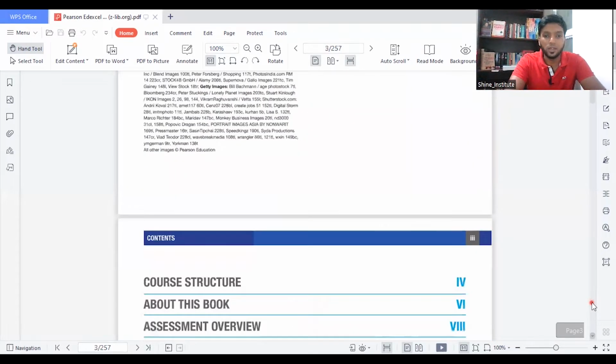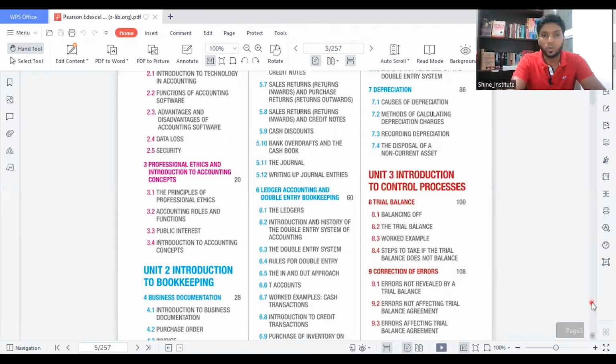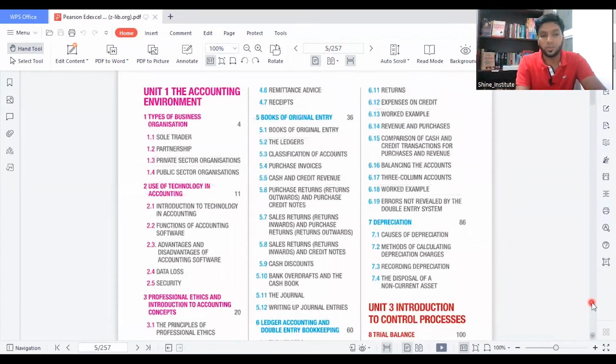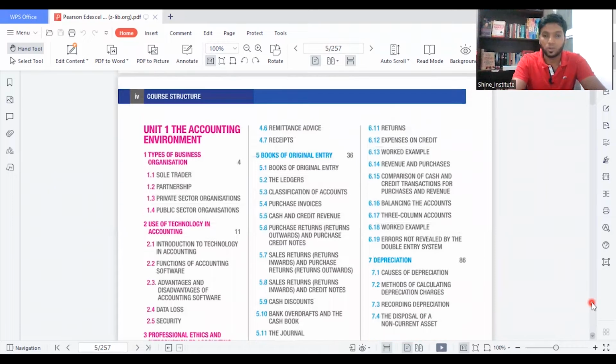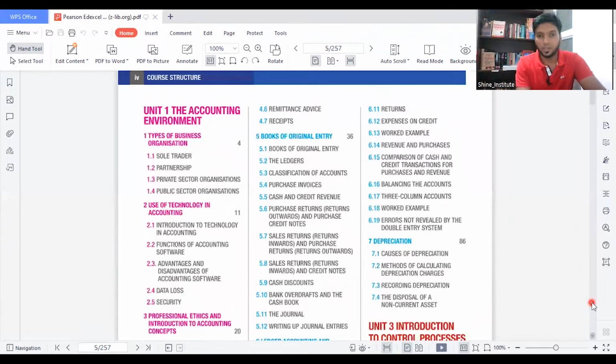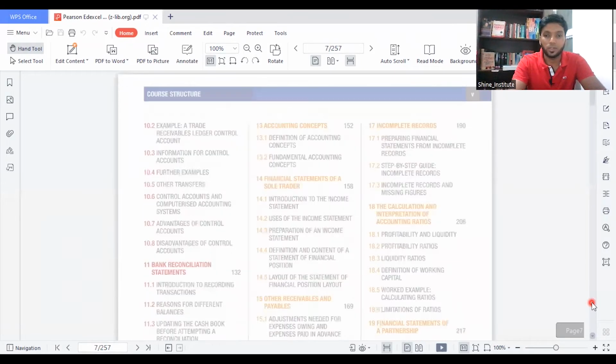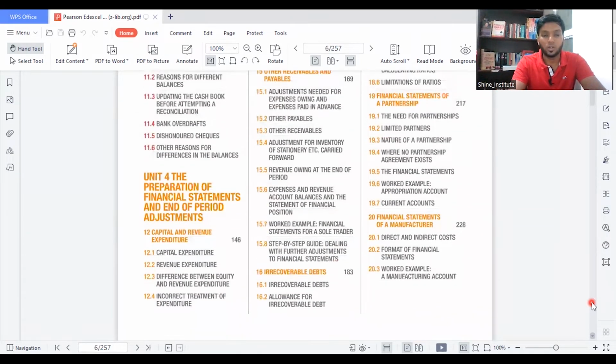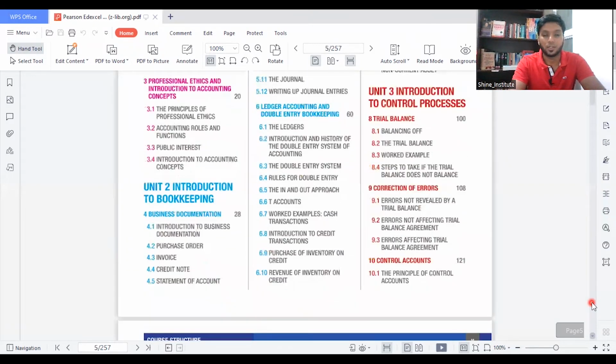You can see here, this book you can download from the website, which is in the description. You can click the website and download that. So we'll move on to the contents and what you need to know if you are going to a class in accounting. There are a few chapters. First of all, I'll explain how many chapters there are in the syllabus. There are exactly 20 chapters you need to know if you are getting ready for exams in Edexcel O level.